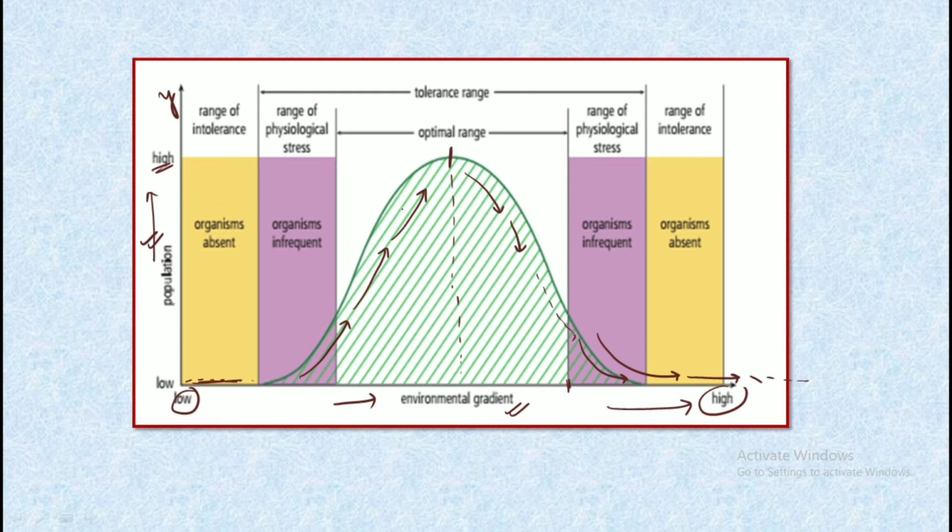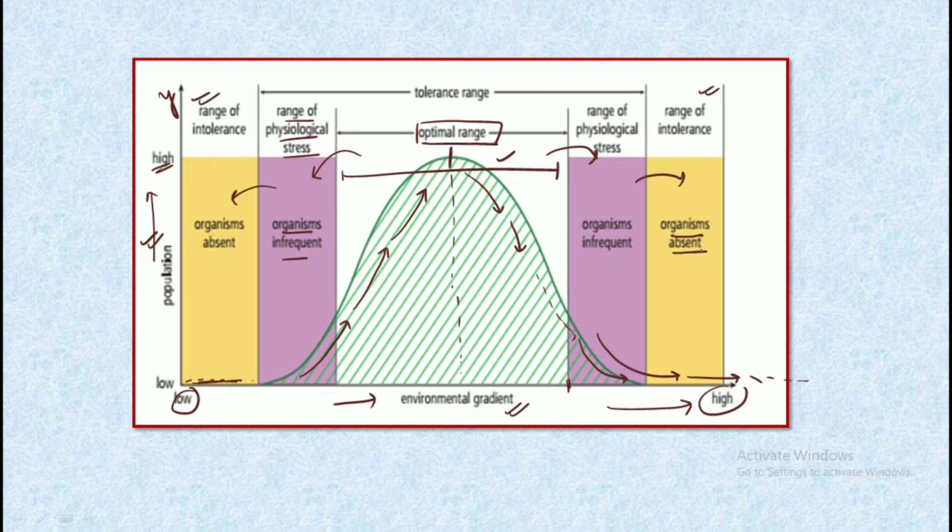The range in which we can find the maximum number of organisms is known as the optimum range. Beyond the optimum range, where organisms are infrequent in number, is the range of physiological stress. And beyond the physiological stress, on both sides, we have the range of intolerance, where the organisms are completely absent. I hope this was clear to you.